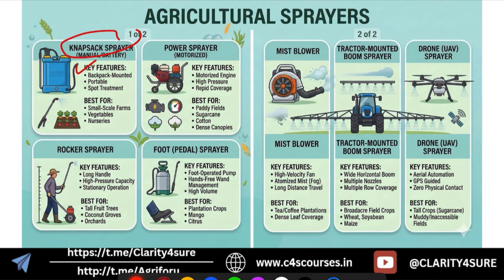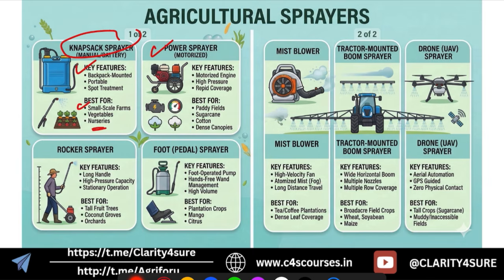So yes, this is backpack mounted. Okay, and that's why it is portable and it gives us spot treatment. It is easy for farmers to navigate by having that sprayer on the back. Okay, so yes, it is basically best for small scale farms, vegetables and nurseries. Okay, and these are the most common types.